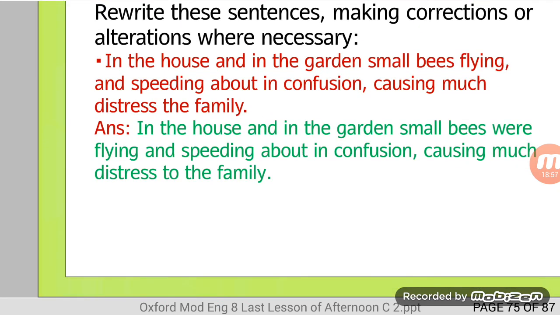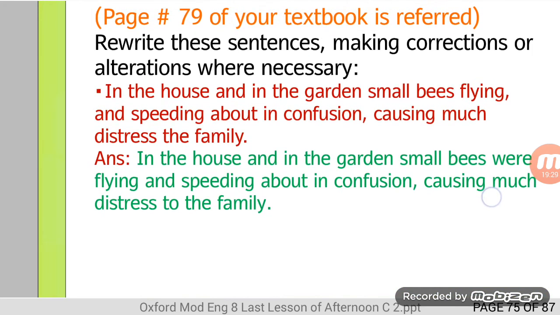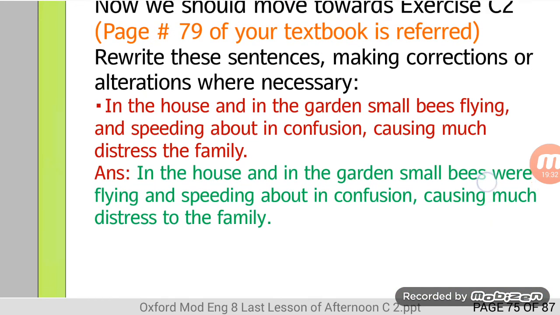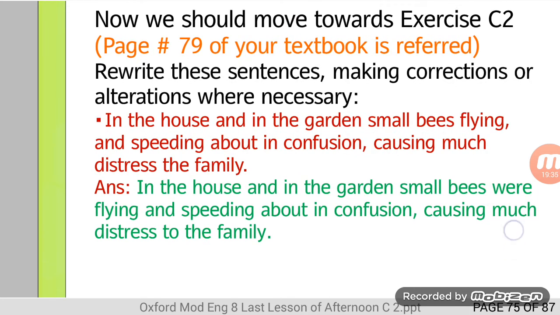The main solution will be like this. In the house and in the garden, small bees were flying and speeding about in confusion, causing much distress to the family. There were two problems. The auxiliary were was missing, so we are using here small bees were flying and speeding about in confusion, causing much distress to the family, and the word to was also missing. Okay, this exercise is at page 79 of your textbook.